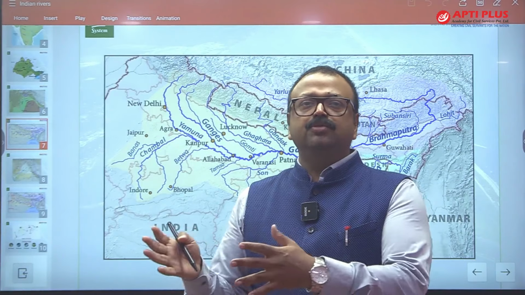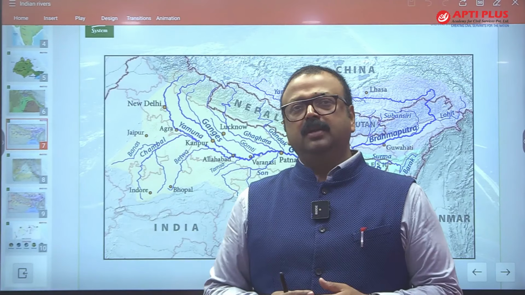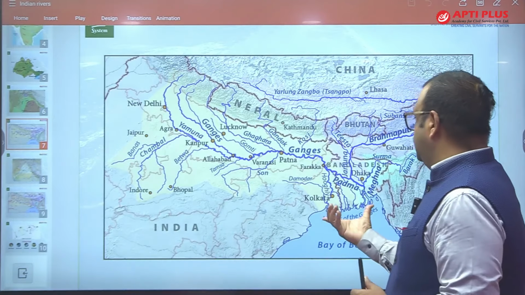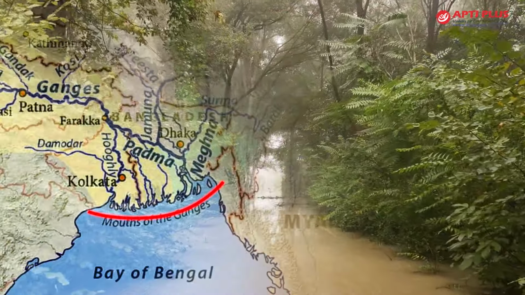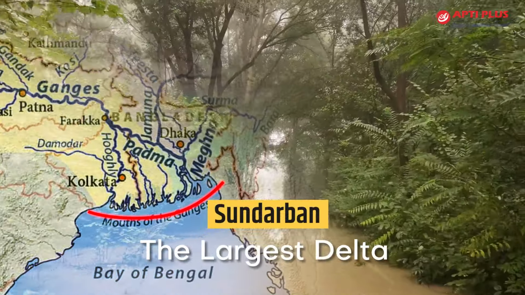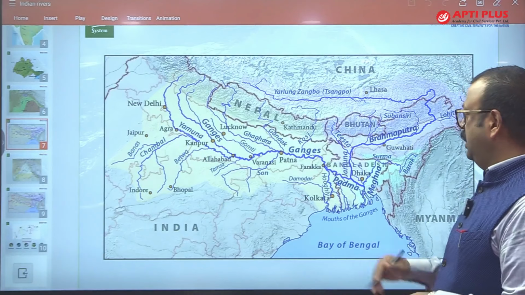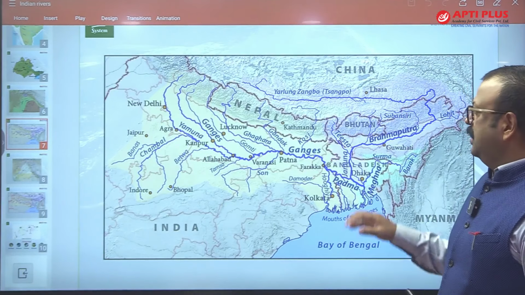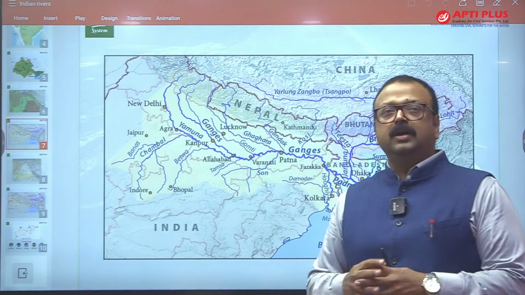And Meghna is going to make the delta of Sundarban. And here Hooghly is also forming the delta of Sundarban. So the huge delta of Sundarban is going to be part of this map, and that is the largest delta created by a river. That is why the Sundarban delta is also called the Ganga Brahmaputra delta. Fine. Let's come to the tributaries of Ganga.